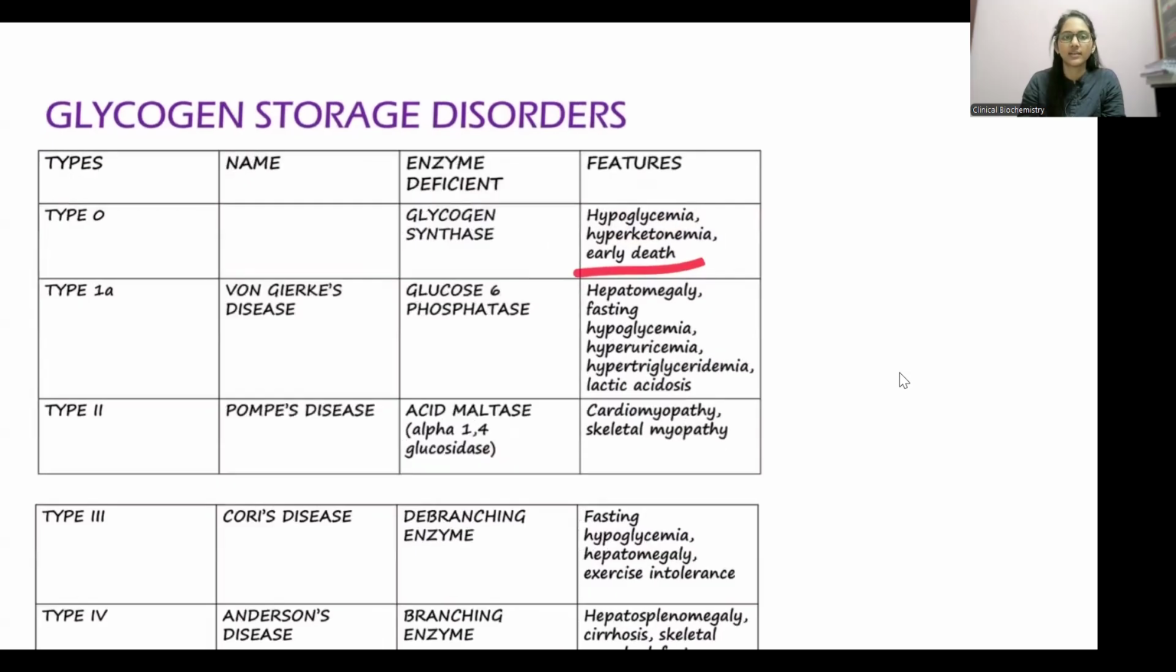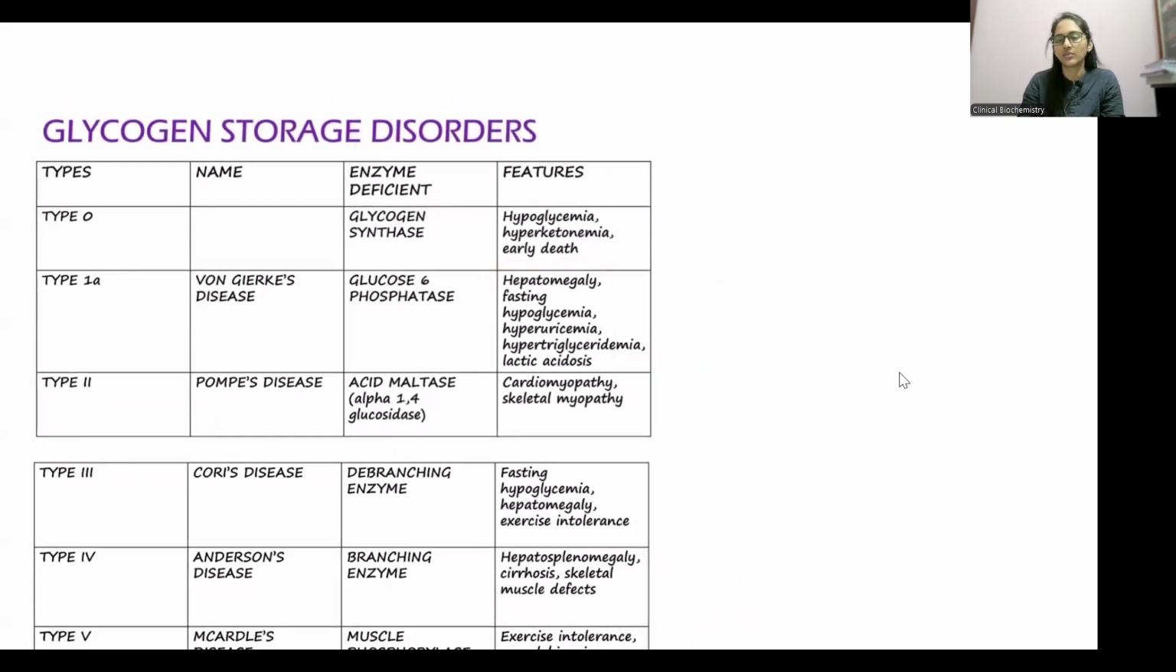Then early death, right? Because there is no glycogen, glucose is not able to be stored in the form of glycogen. Usually glucose is stored in the form of a polymer, glycogen, because you want to make it a compact structure. So many glucose moieties are made into a compact structure, which is glycogen. When this is not available, of course there is early death, and also because of the hypoglycemia.